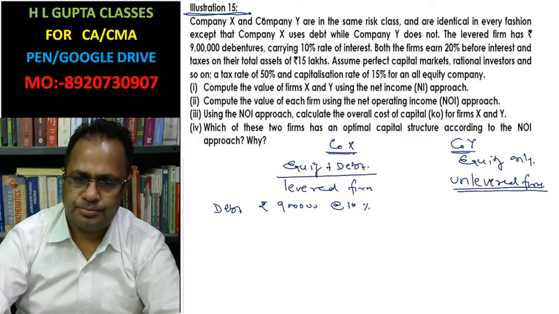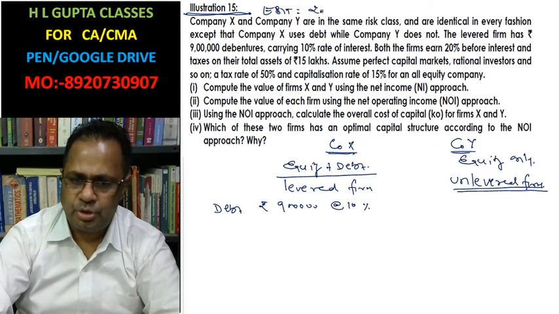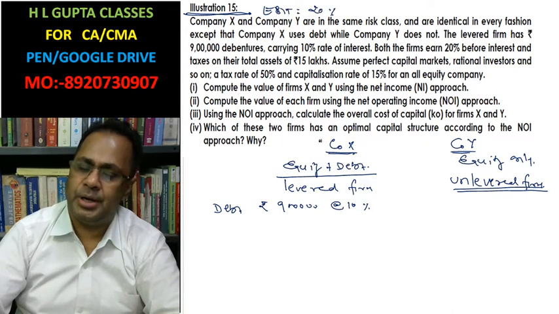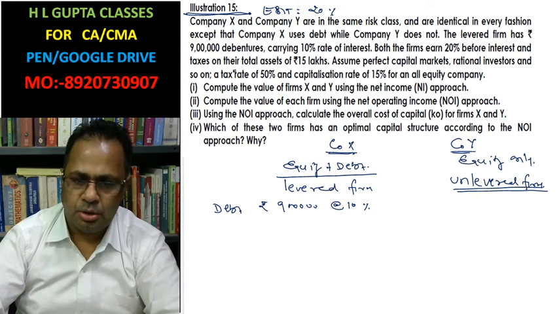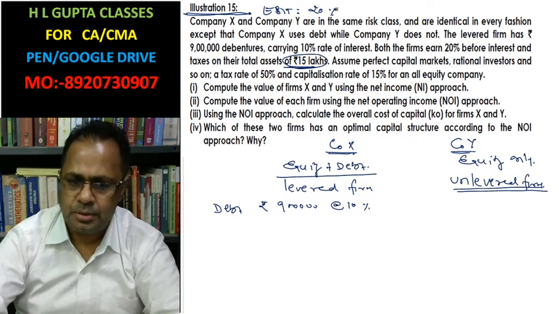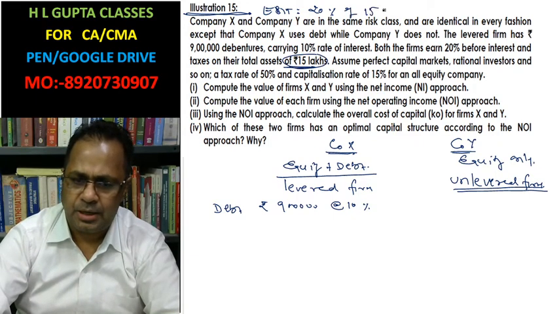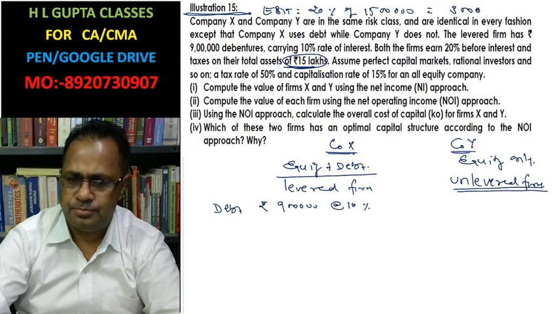It means EBIT is 20% of capital employed. Both have fixed assets of 15 lakh, so 20% of 15 lakh is rupees 3 lakh.